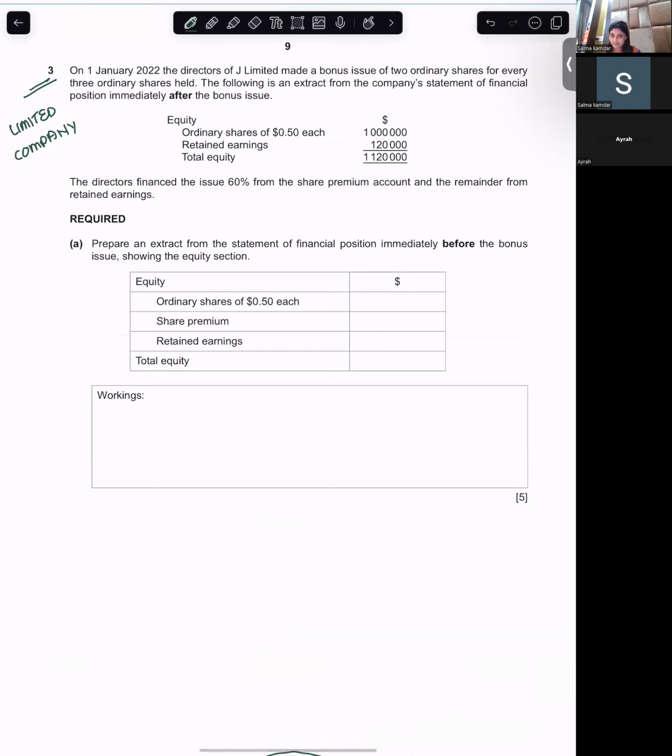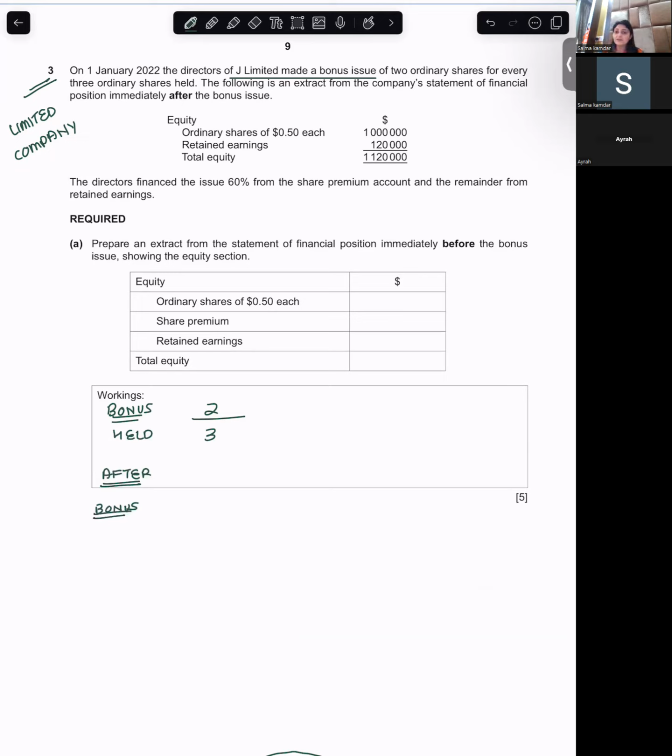On 1st January 2022, the directors of J Limited made a bonus issue of 2 ordinary shares for every 3 ordinary shares held. So now, the bonus issue is how much? 2 ordinary shares for every 3 held. So that means after the bonus issue, what will be the total number of shares held by the company?